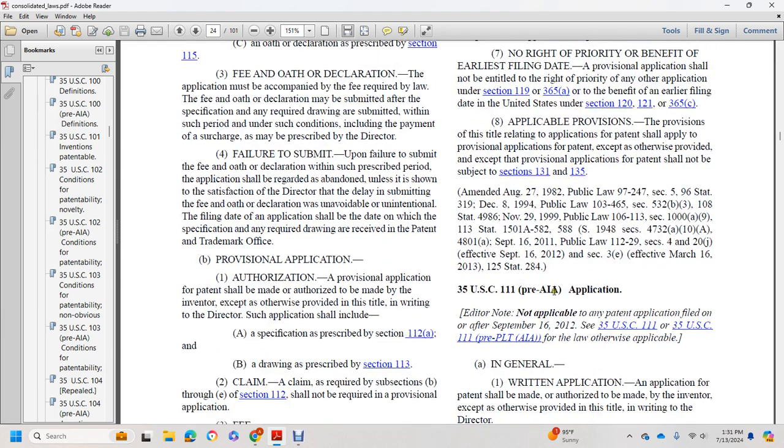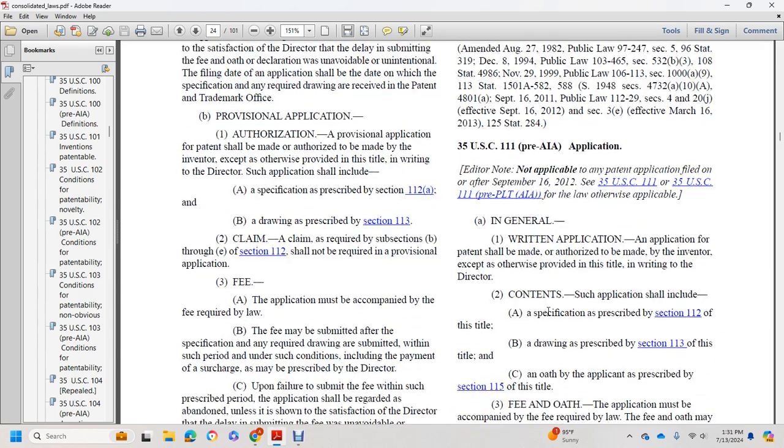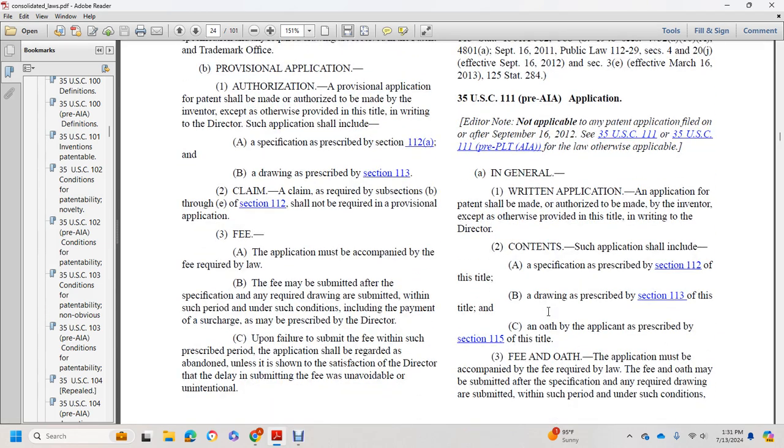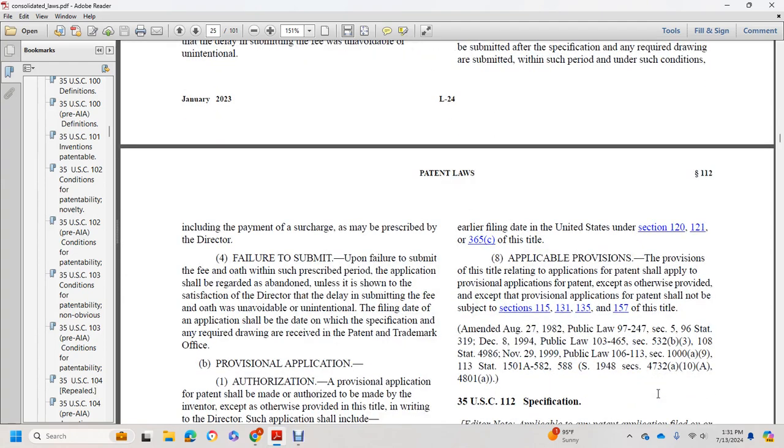Title 35 U.S. Code, pre-American Inventors Act: application for patent, general. Written application: an application for a patent shall be made, or authorized to be made, by the inventor, except as otherwise provided in this title and in writing by the director. Contents: the application shall include a specification as prescribed in section 112 of this title, a drawing as specified in section 113 of this title, and an oath as prescribed in section 115 of this title, together with the fee. The application must be accompanied by the fee required. The fee and oath may be submitted with the specification and required drawing, or within such period and under such conditions, including the payment of a surcharge, as may be prescribed by the director.